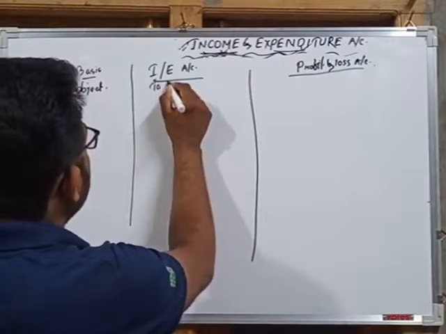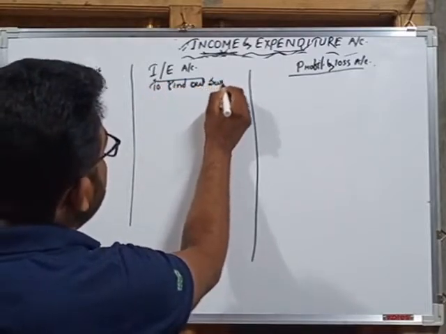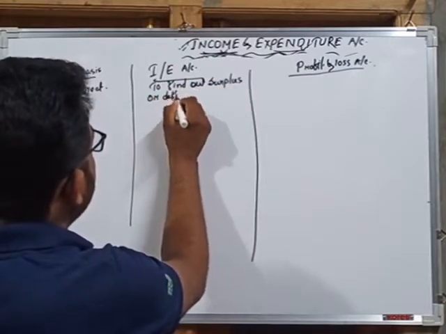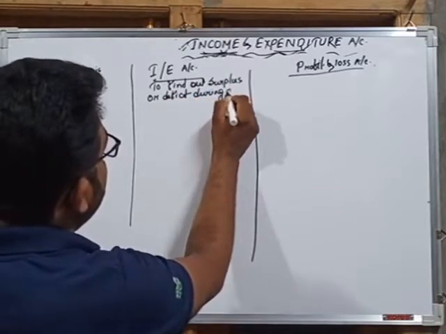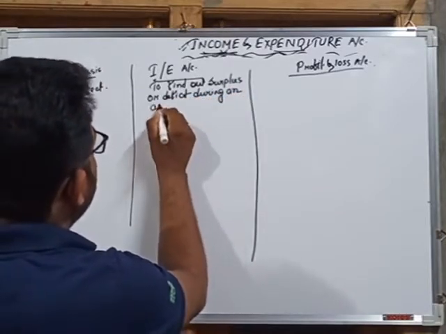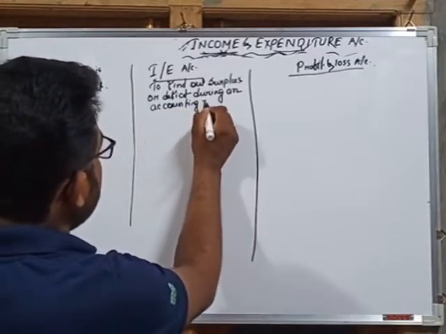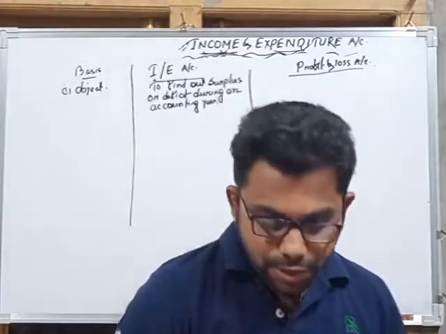So what is the main object of preparing income and expenditure account? To find out surplus or deficit during an accounting year. Okay, this is the main object of preparing income and expenditure account.